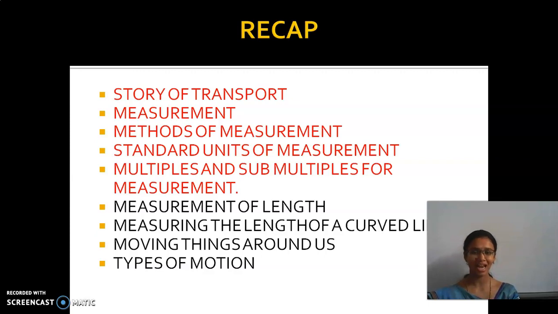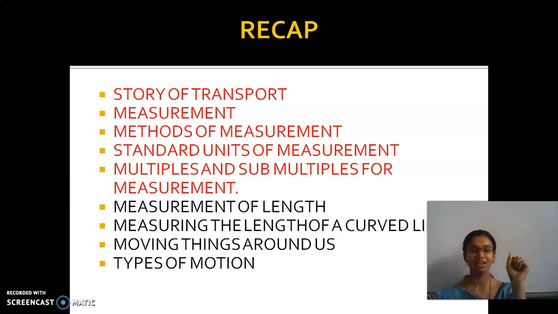What is a standard unit? Tell with full energy. It is nothing but the standard international SI unit. They are kilogram for mass, meter for length, and seconds for time. Very good. Then multiples and sub-multiples of measurement, right? We have seen multiples and sub-multiples.